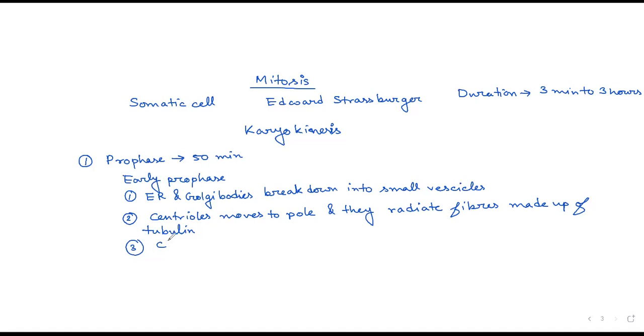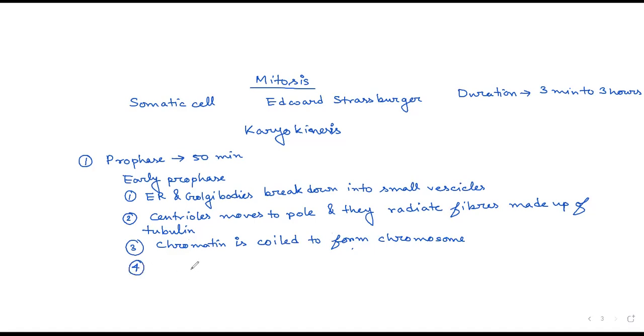So here the main thing that is taking place is that chromatin is coiled to form chromosomes.